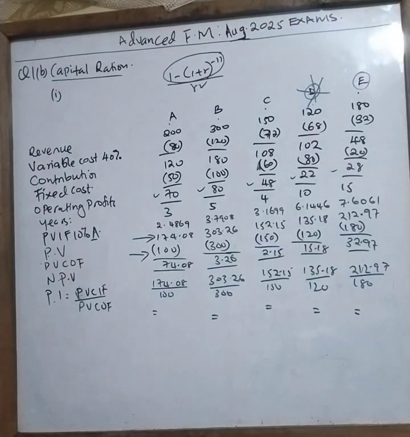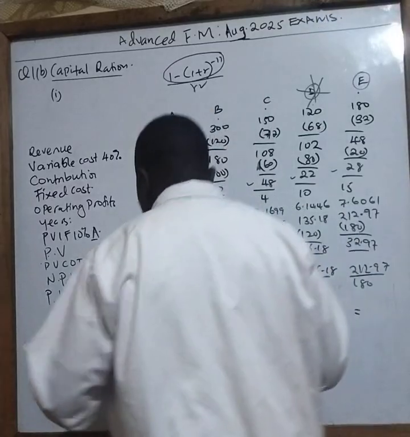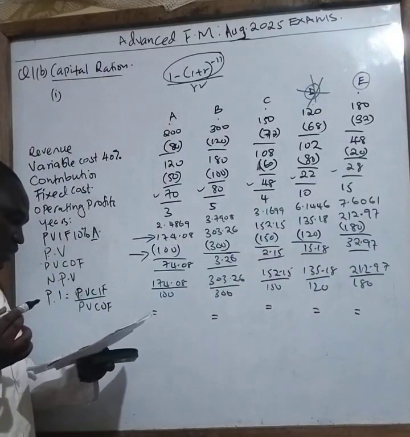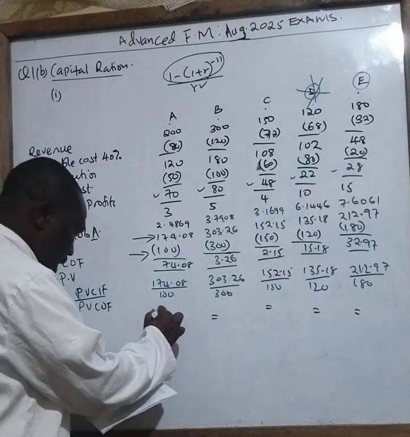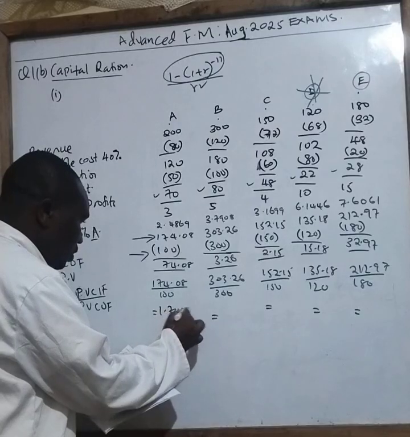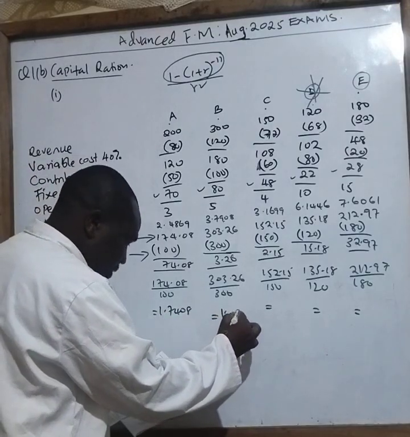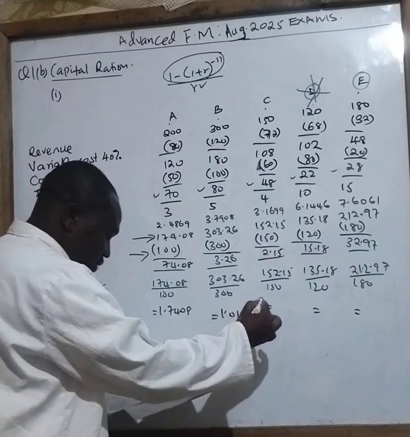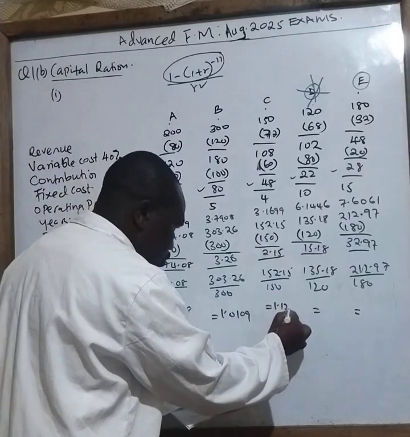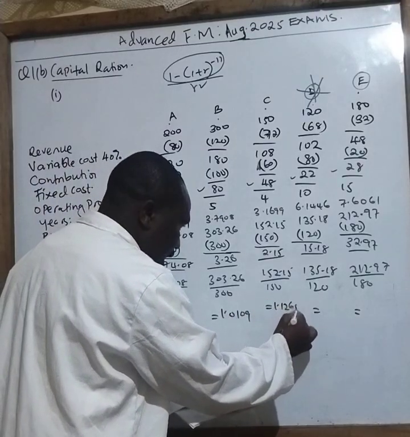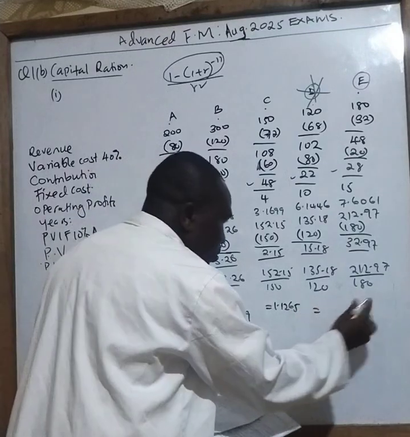Okay, class? Yes, you get the answer. So when you do now a profitability index using that, here you will get 1.7408. This one will give you 1.0109. This will give you 1.1265.